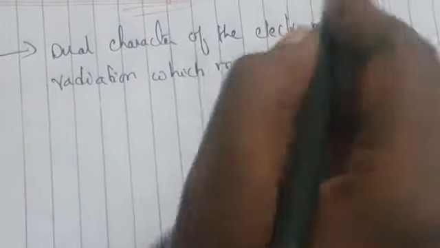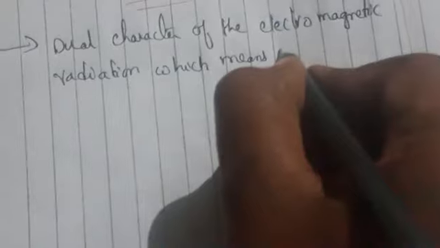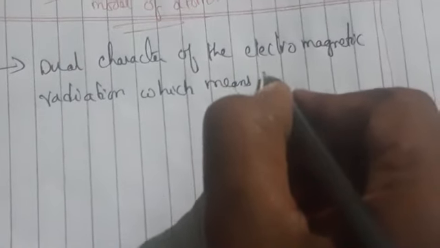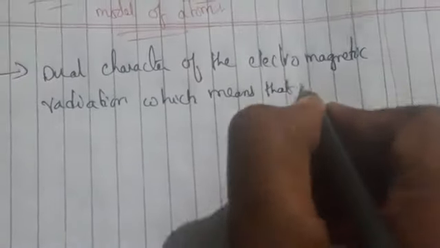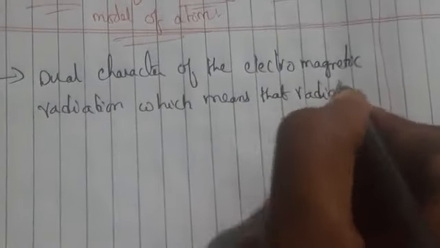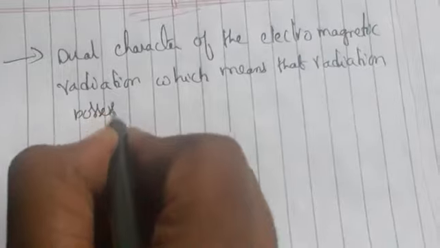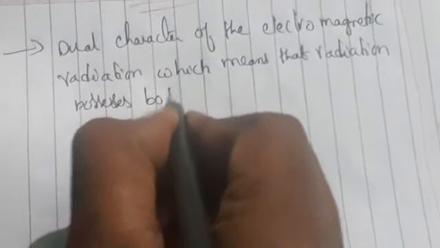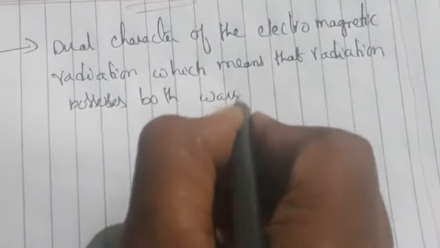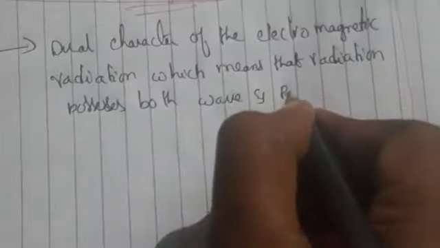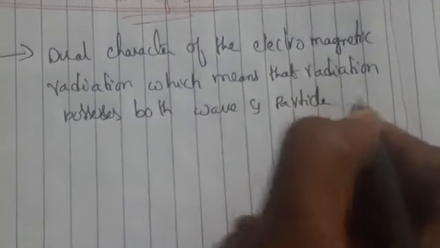Which means the radiation possesses both wave and particle-like properties.